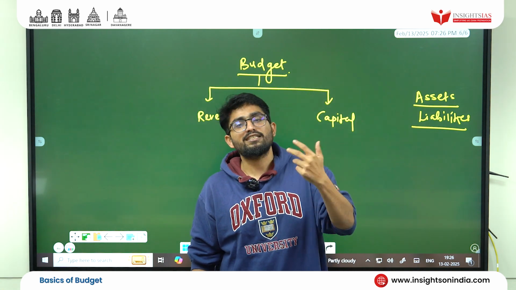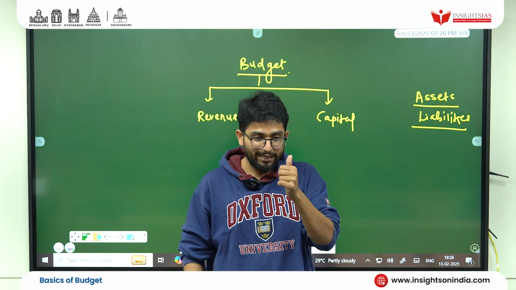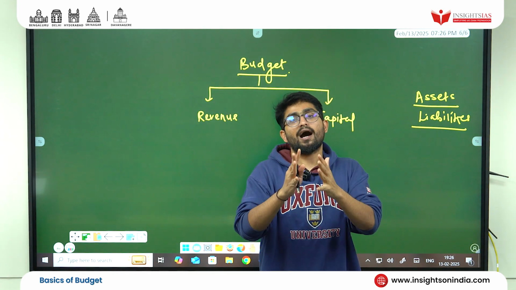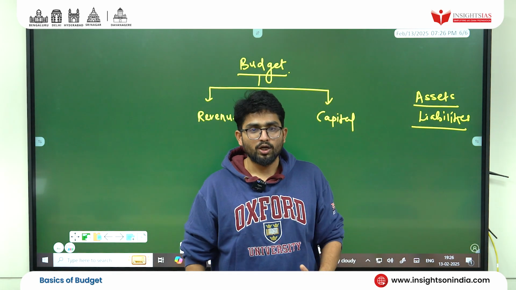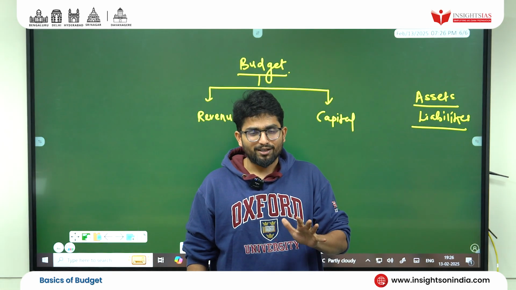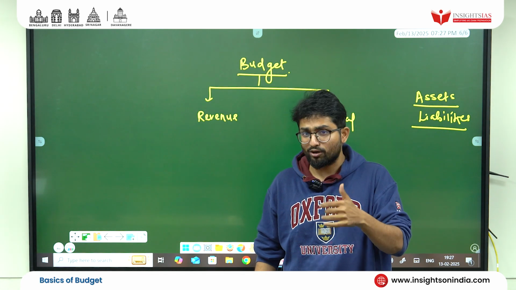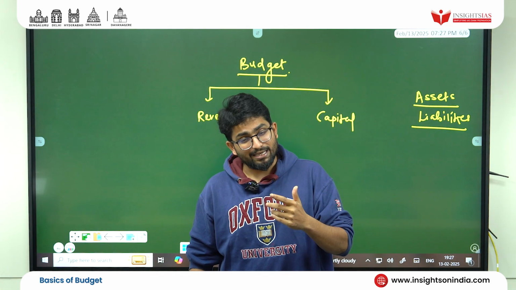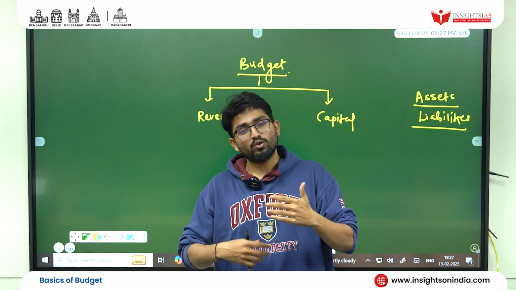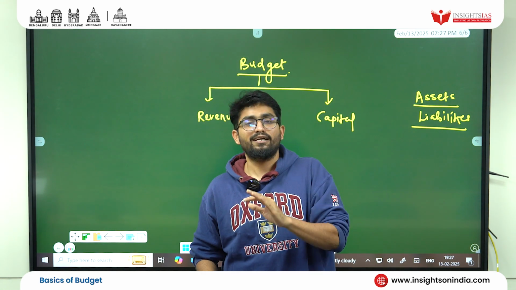Second, liability. So liability is nothing but what, students? If you invest in that, instead of revenue coming, you end up spending more. Take an example. So let's say you bought a car. Okay, you bought a car. So you bought a car, but now the car becomes a white elephant, because when you bought a car, you felt great, but now you have to fill the petrol or diesel or CNG, whatever you have bought, plus again maintenance comes. And so you end up spending more on that entity. So that becomes a liability.